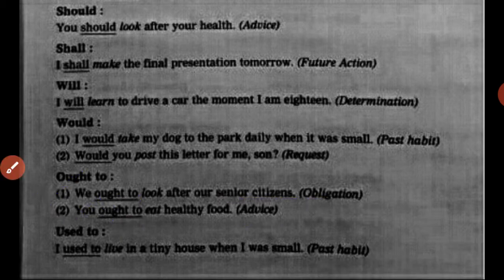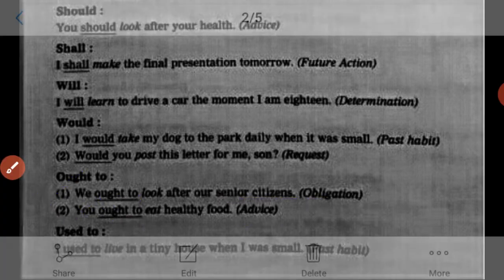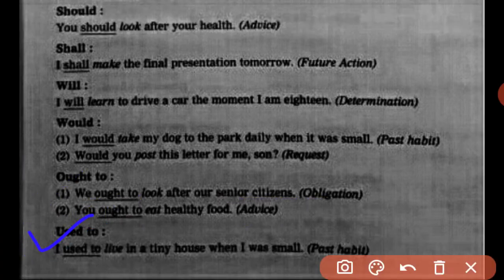Next one, used to. The phrase used to has the same use as would in the previous sentence. What is it? I would take my dog to the park daily when it was small, to show the past habit. So in the same way, the phrase used to is used to show the past habit. See the sentence. I used to live in a tiny house when I was small.